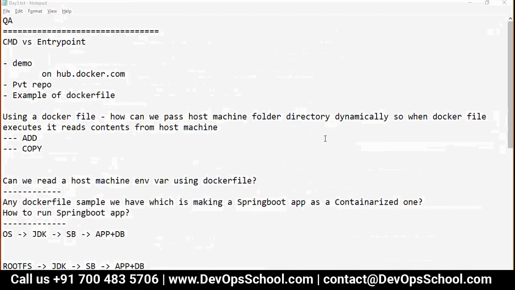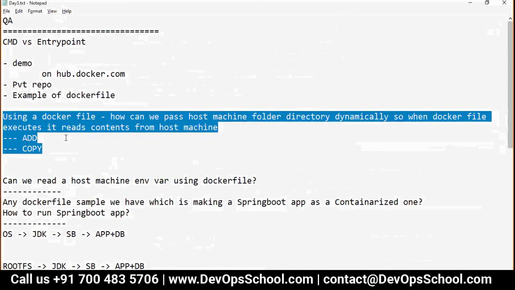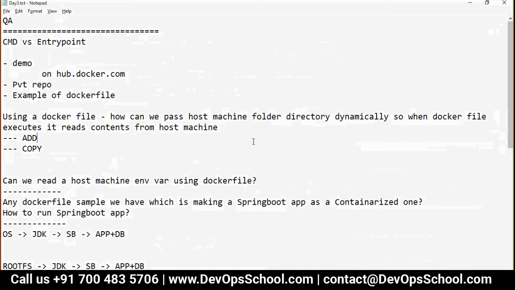So, Rajesh? Yeah, Mangesh, does that answer your question? So the question is actually, how can I pass the directory path as a parameter to the Dockerfile then? Because in the Dockerfile, we see hard-coded paths.